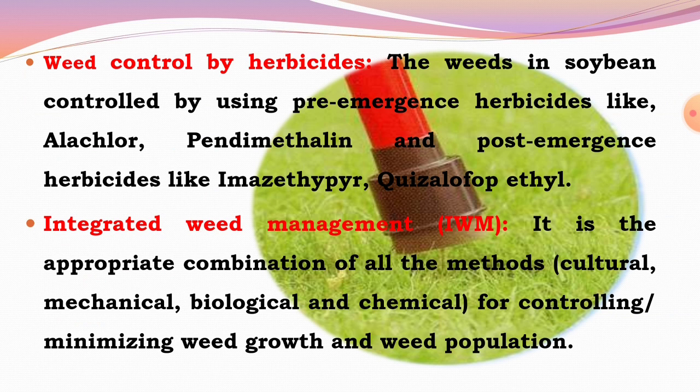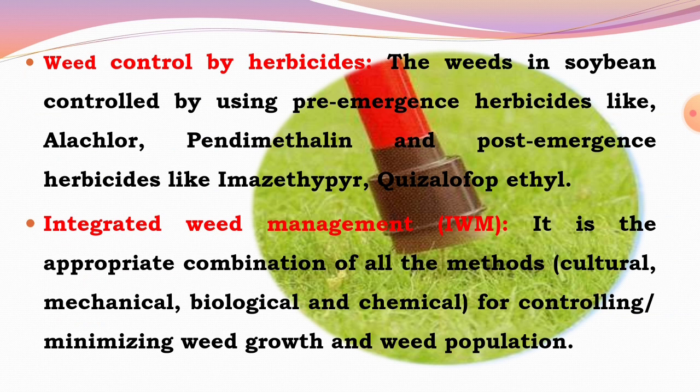The application rate of alachlor is 2 to 2.5 kg active ingredient per hectare, and of pendimethalin is 0.75 to 1 kg active ingredient per hectare. These herbicides are dissolved in 500 to 700 liters of water.